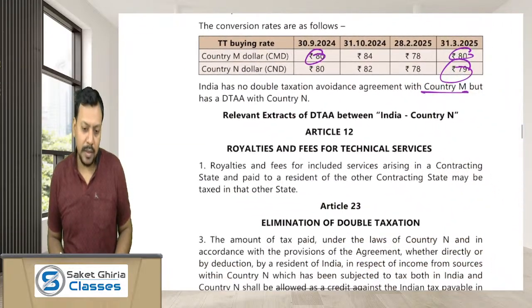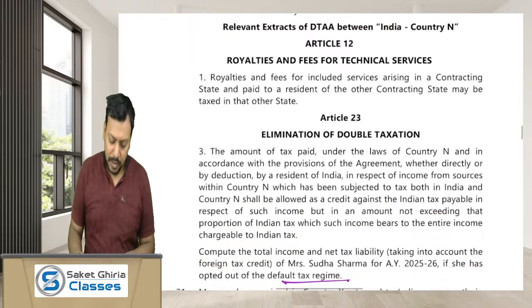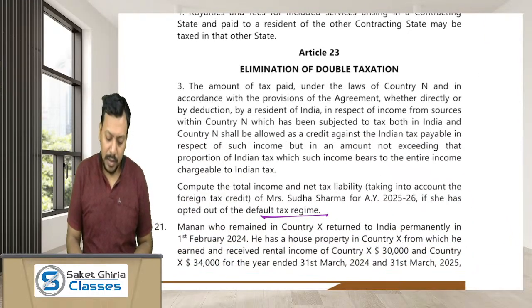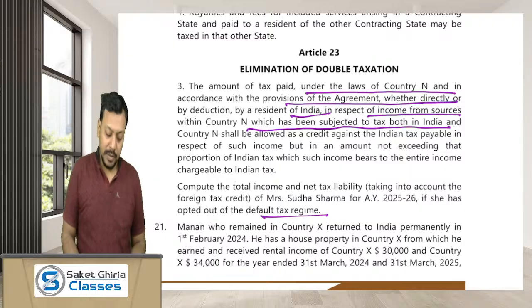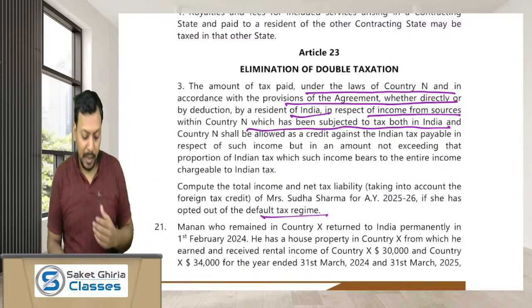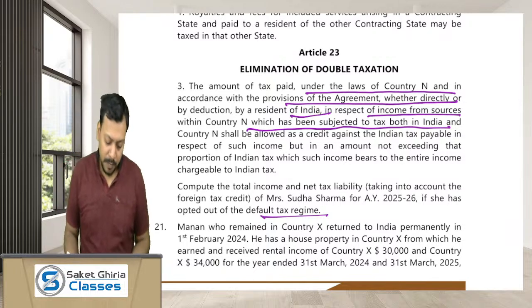As India has a DTAA with country N, we have to read the DTAA a bit. Here is the extract of the DTAA. Here it says the amount of tax paid under the law of country N, in accordance with the provisions of DTAA, whether directly or by deduction, by a resident of India in respect of income from sources within country N, which is subject to tax in India, shall be allowed as a credit against the Indian tax payable in respect of such income.